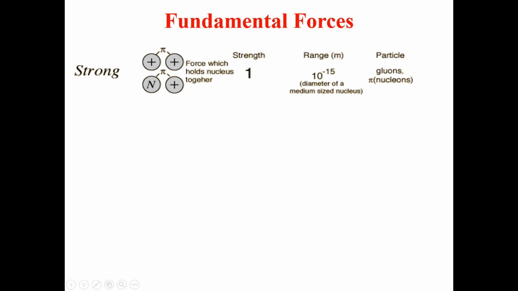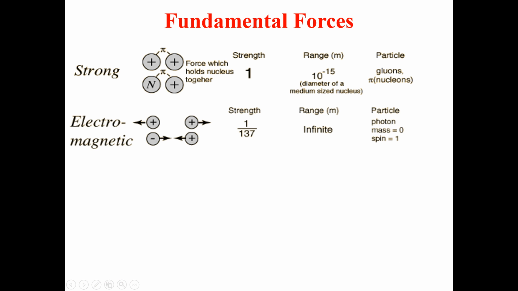The strong force is carried by the particle gluon, and it acts on fermions, the nucleons, the proton and the neutron. It is the strong force which keeps the nucleons together inside the nucleus.